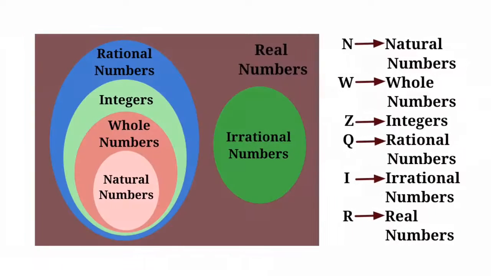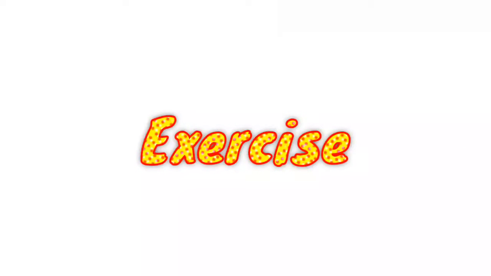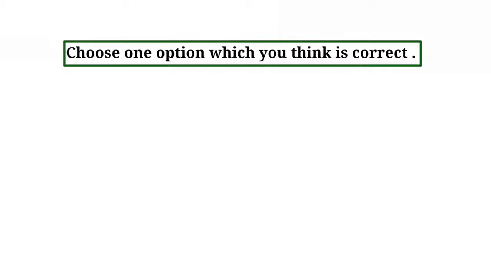Now taking the final step brings us to what are called real numbers. Every rational and irrational number is a real number, and any real number is either a rational or irrational number, but not both. Now it's time to move to the exercise. Pause the video, read the question and answer it, and play when you are ready.